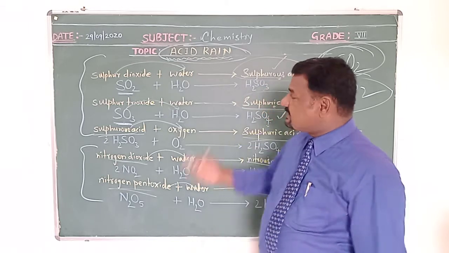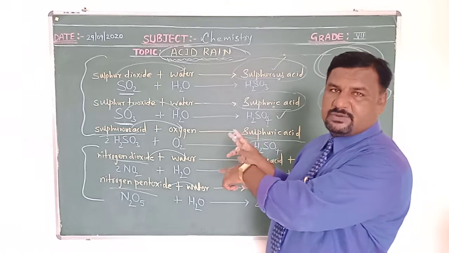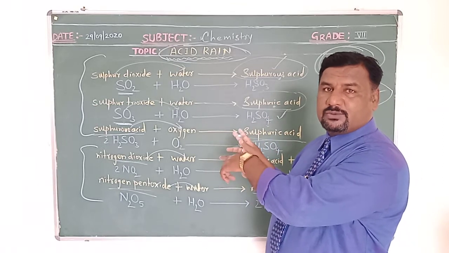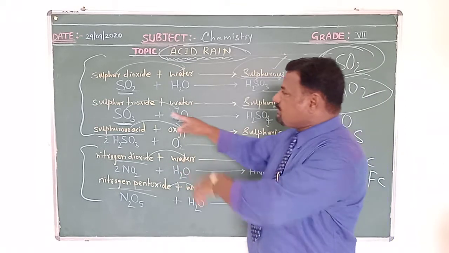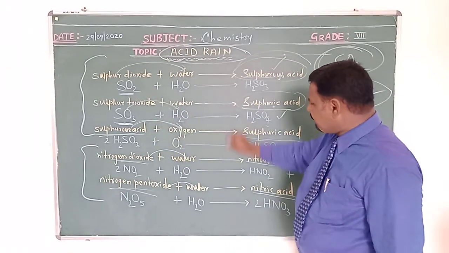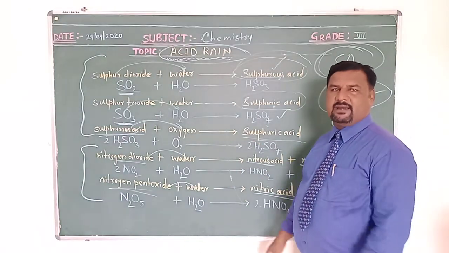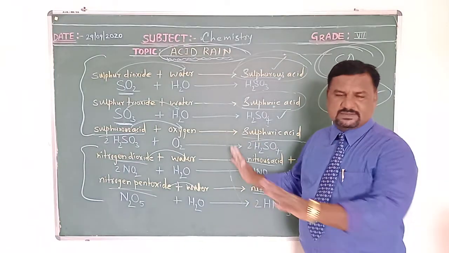So why acid rain occurs and what causes it, it is now clear. Finally we conclude that several man-made activities are responsible for the formation of these harmful acids, and further these acids convert into rain, acid rain. So this is enough for today.